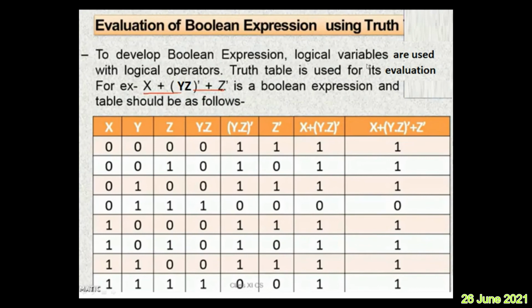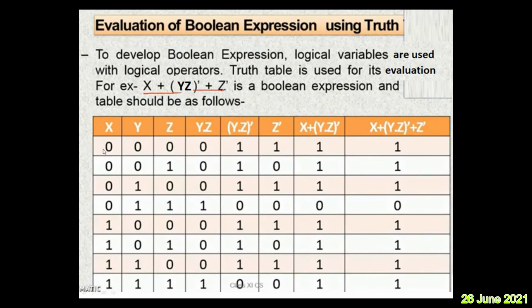To develop a Boolean expression, logic variables are used with logical operators. Truth table is used for its evaluation. For example, x plus yz complement plus z complement is a Boolean expression. Now you can see here how many variables are involved. 3 variables, x, y, z. It is 2 raised to 3, that is 8 possible combinations from 0 to 7.